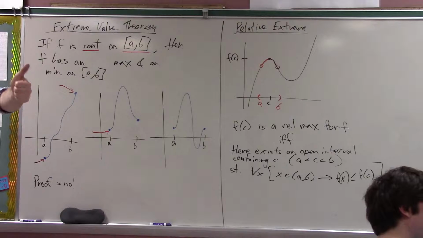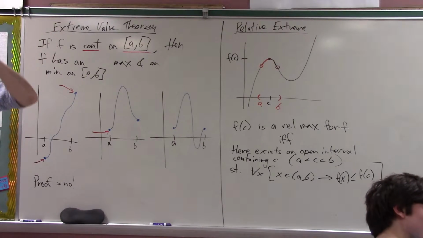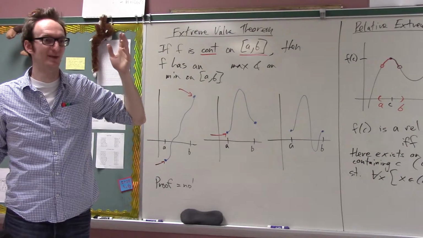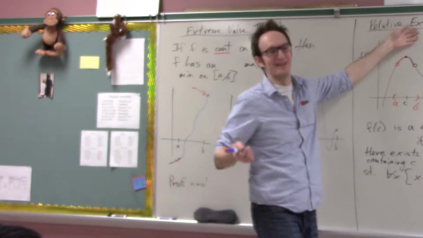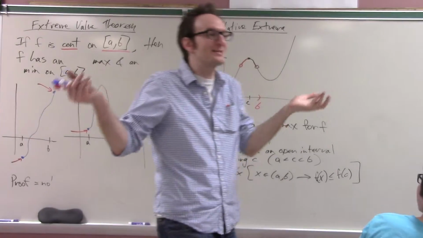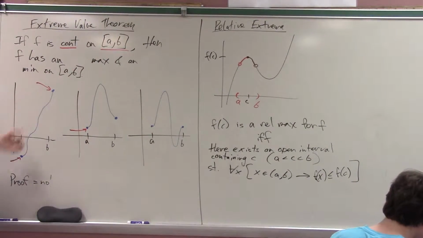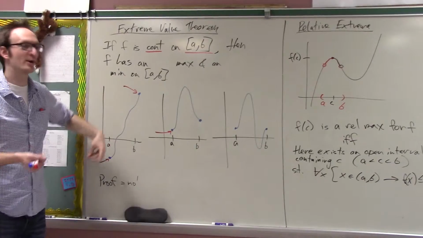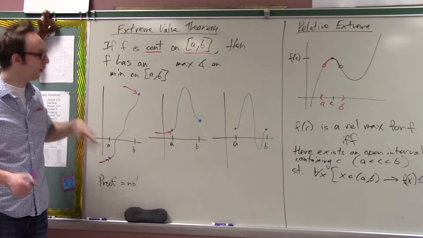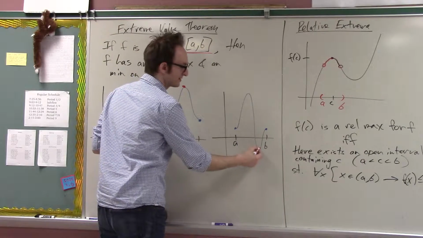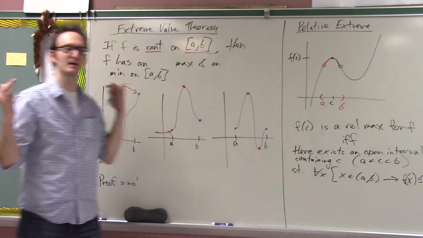So I need to check the endpoints or between, or relative extrema. That's all right. That's basically it. The answer is, look, if I need to find where the function is biggest, that's either going to happen at the endpoint, or it's going to happen at a relative max or relative min. Does everyone feel that that's exhaustive?